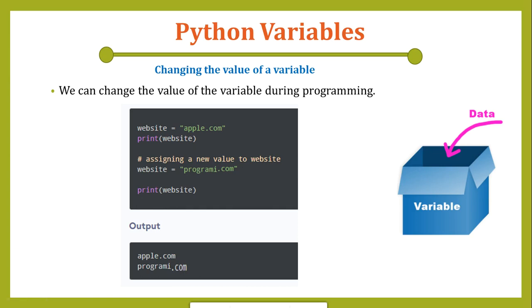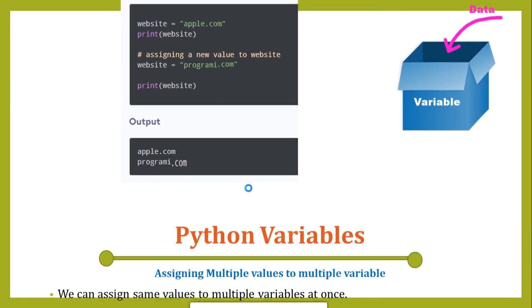Because on that memory location, we are now updating that value from apple.com to programming.com. That's why the same variable can be assigned multiple values, and whatever the latest value given to that variable, it can have only that value. So here we can see the example of the same variable with two different values we can assign, and at the end it will take whatever value was assigned most recently.